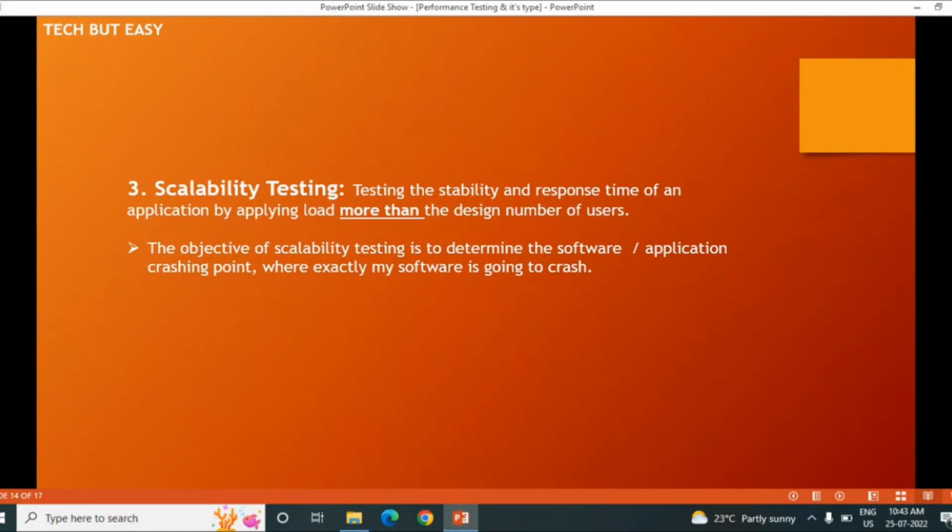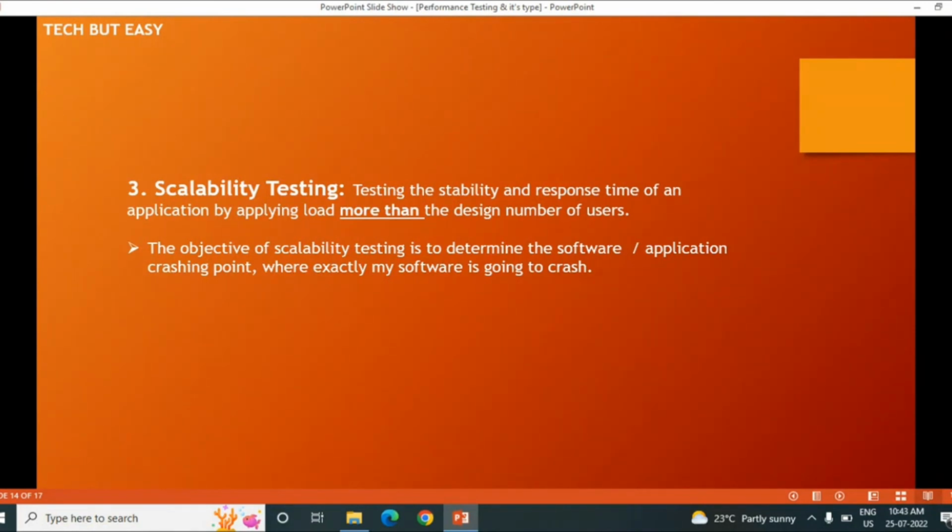Scalability testing, let's understand. Testing the stability and response time of an application by applying a load more than the design number of users. The objective of this is to check exactly what the crash point is. Like 100 users we test in the load test, then we will apply 150, 200, 250, 300, 400, then 500, like that.